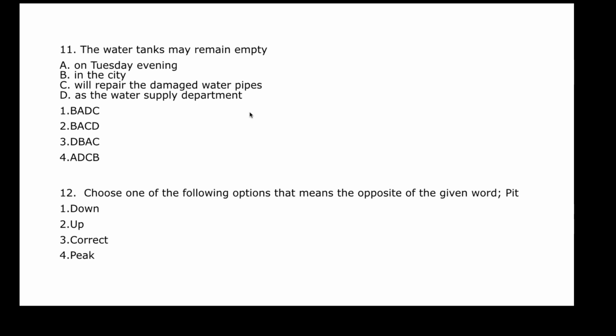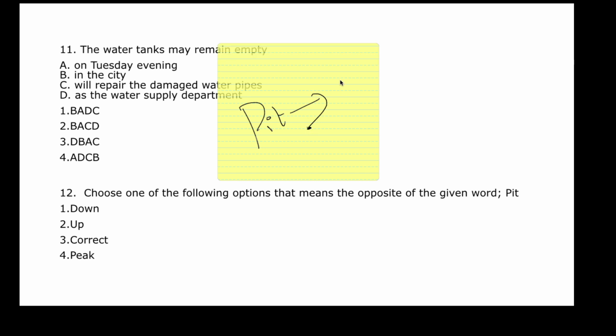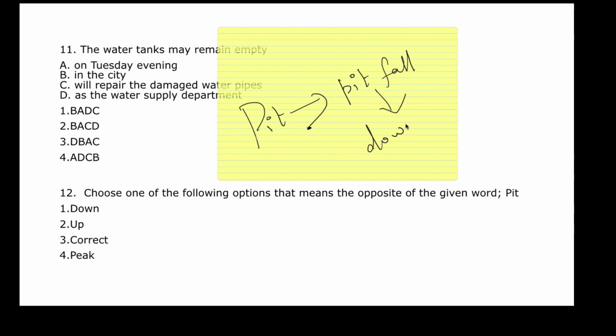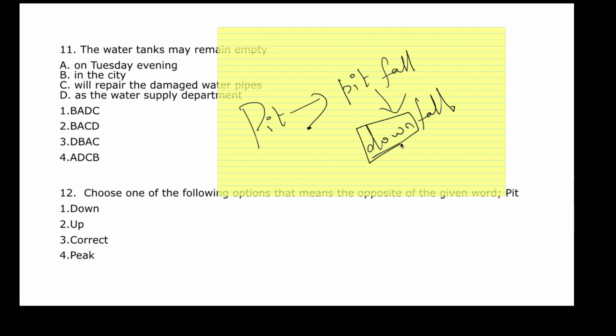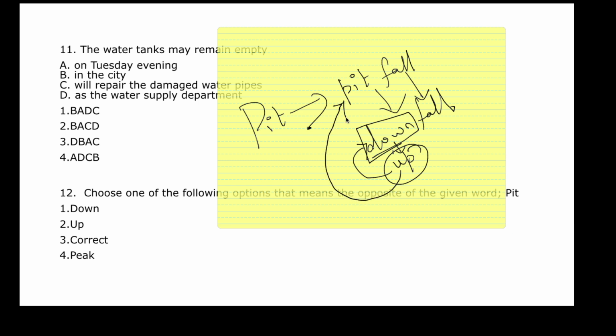Alright, let's do it. So, pit. We use this statement: he had a pitfall in his life. What does this pitfall mean? It means a downfall. So the term pit means down and fall means fall. So what is the opposite of down? It means up. Now up is the opposite of down. So you have to find a similar word or a synonym of up which will be the opposite of pit.